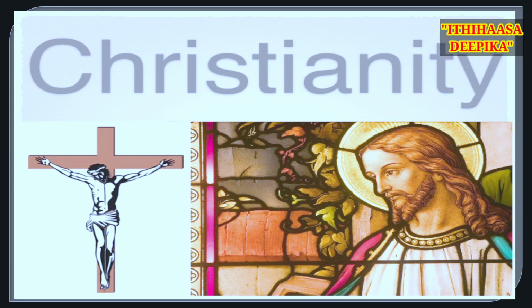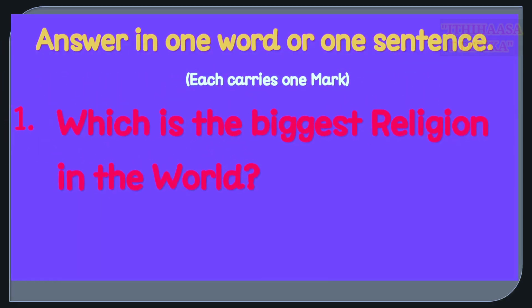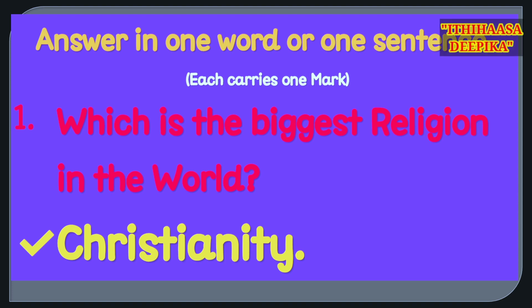Part 1, relating to 1 marks, write in a word or a sentence. Answer in one word or one sentence. Question number 1. Which is the biggest religion in the world? Christianity is the biggest religion in the world. So the answer is Christianity. Second one.